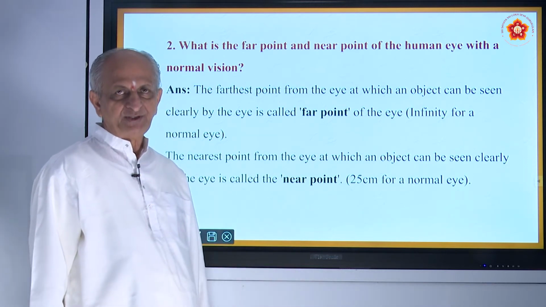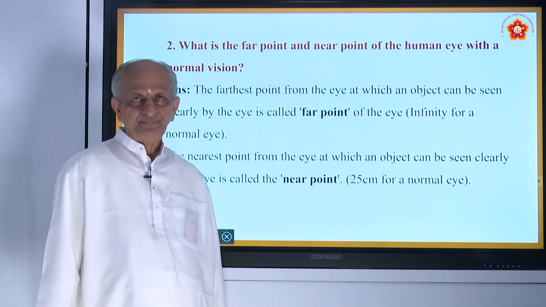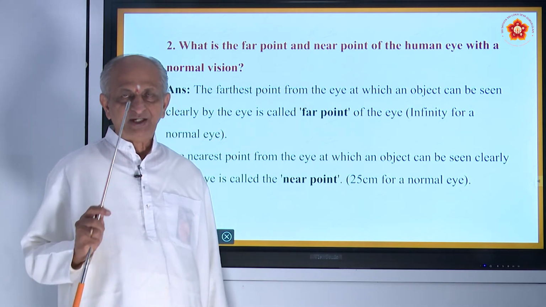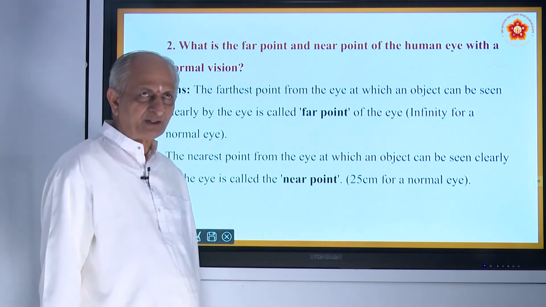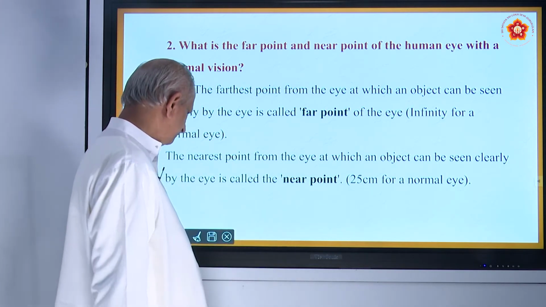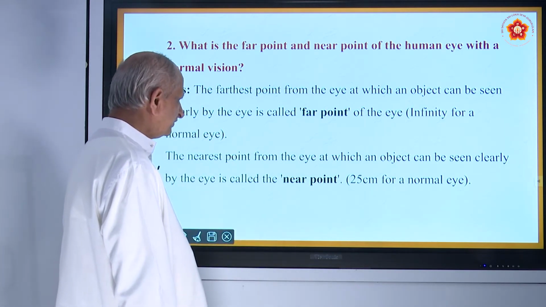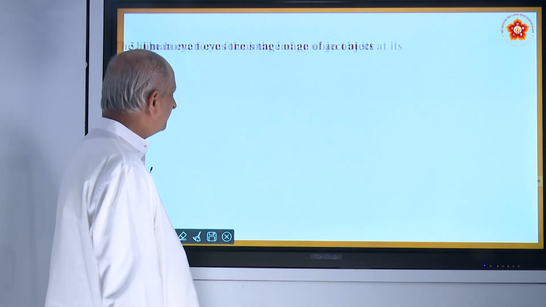Is it 25 centimeters? As I told you while reading the book, you should not keep the book very near to the eye. At least 25 centimeters or 1 foot from the eye, that is called as nearest point. So, that also you have studied in the last class. I think all of you wrote the homework for this. Now, coming to the third question,